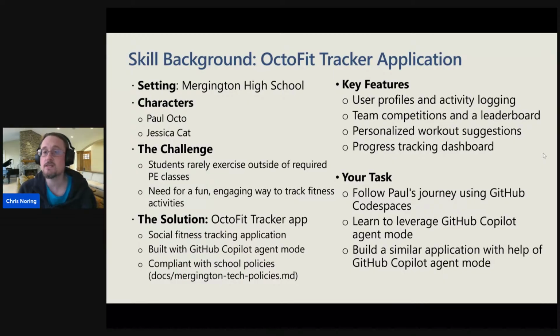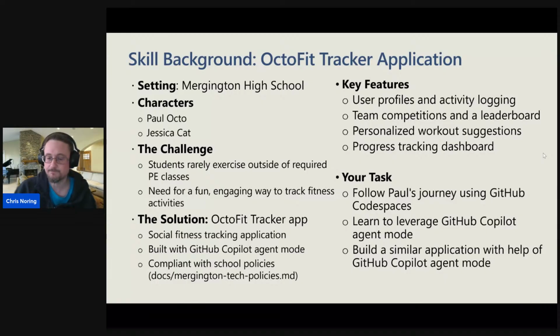Now, we will do as much as we possibly can today with all of these features, and you will see how that will work on the full stack, but it will leave some room for you to add more features. To limit this somewhat, we will follow Paul's journey today, one of our users, as he goes through the application. So that's what we'll be building.